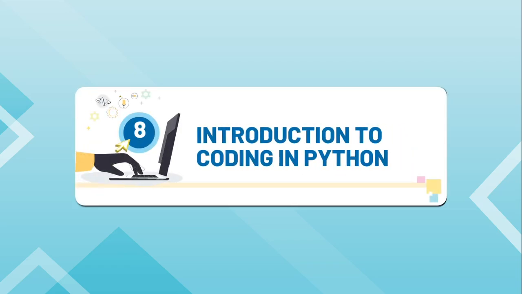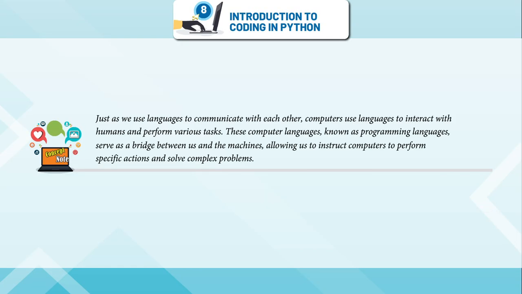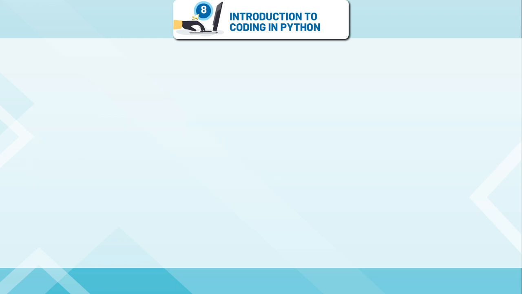Chapter 8: Introduction to Coding in Python. Concept Note: Just as we use languages to communicate with each other, computers use languages to interact with humans and perform various tasks. These computer languages, known as programming languages, serve as a bridge between us and the machines, allowing us to instruct computers to perform specific actions and solve complex problems.